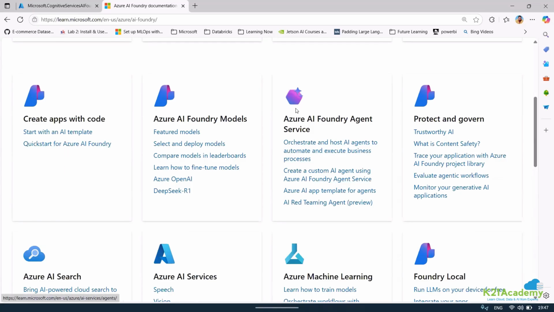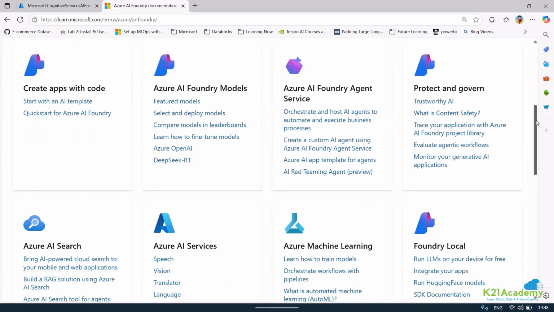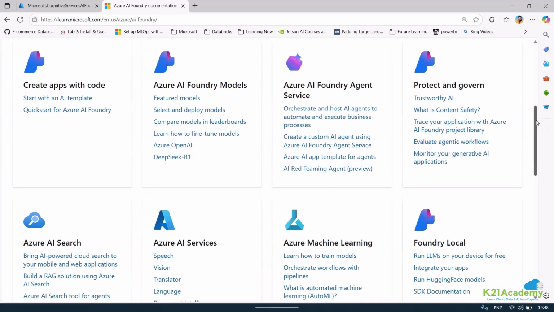If you want to use the Azure AI Foundry agent service, you can check for this also. If you want to understand governance, like how the evaluation happens and how the monitoring of GenAI applications happens, all those aspects in Azure AI Foundry, you can check that.